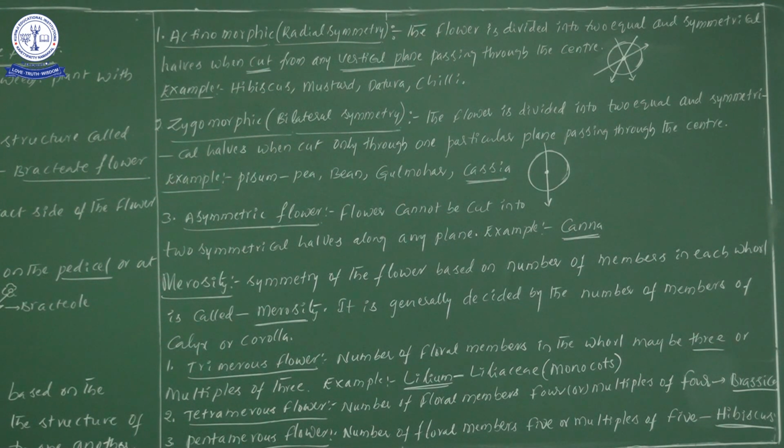Did you understand the point? One flower can be divided into 2 equal halves only in one particular direction through the center. That we take as zygomorphic or bilateral symmetry.